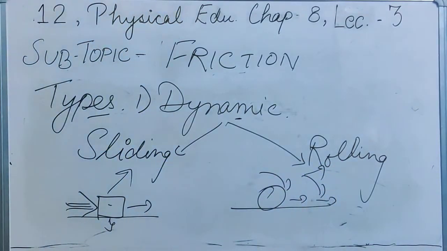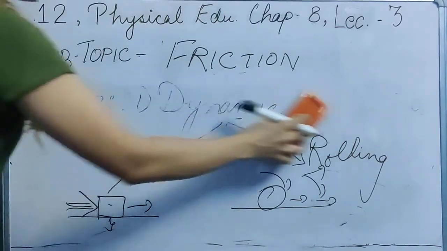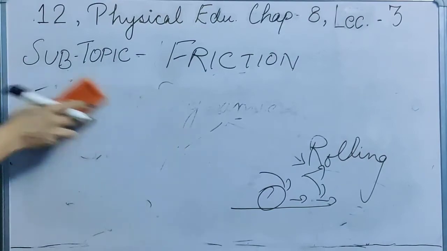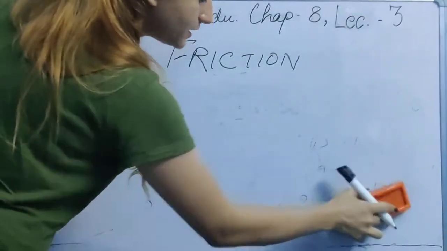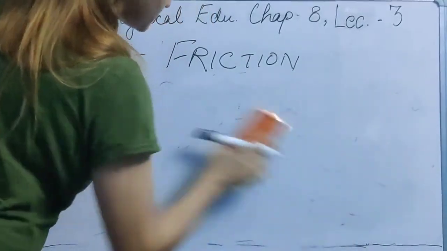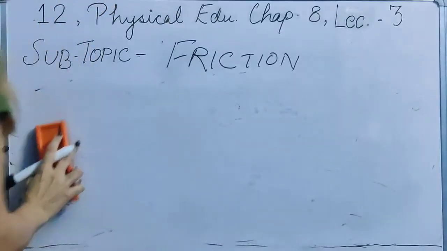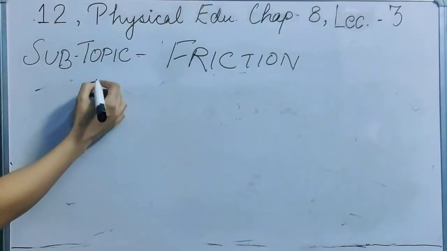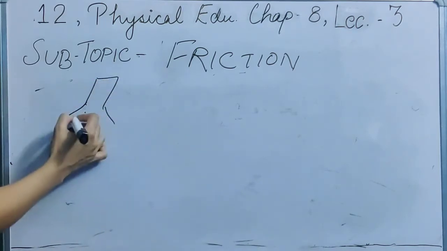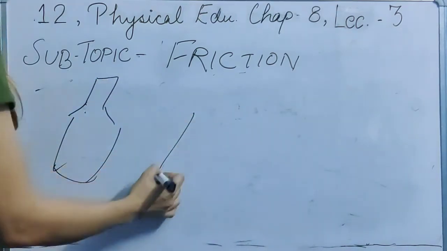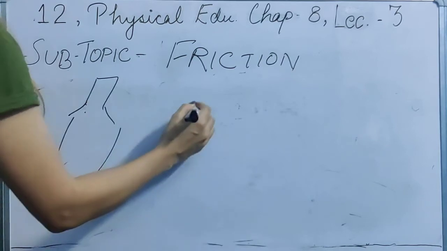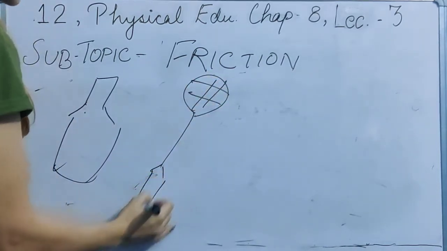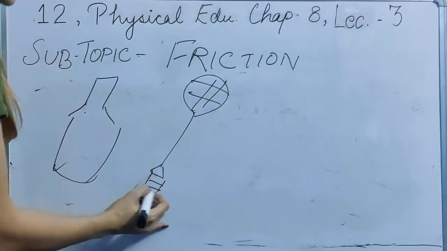So after understanding what friction and the types of friction are, we are moving towards how friction is both advantageous and disadvantageous to our games and sports. You might have seen that in cricket bats, tennis or badminton rackets, there is a grip made.